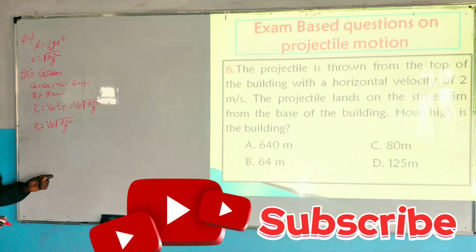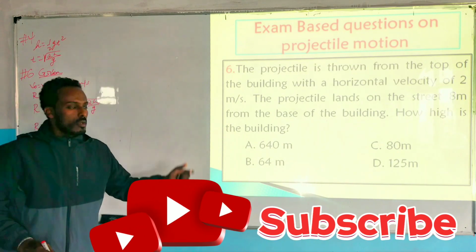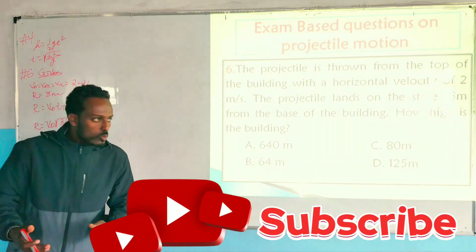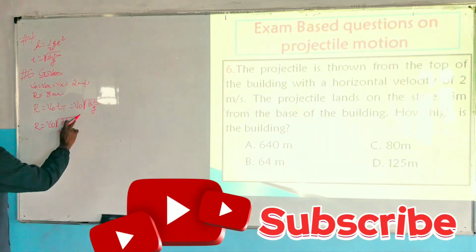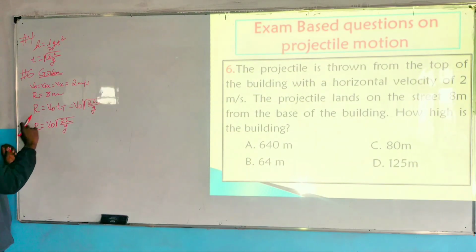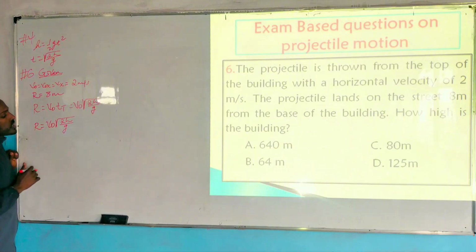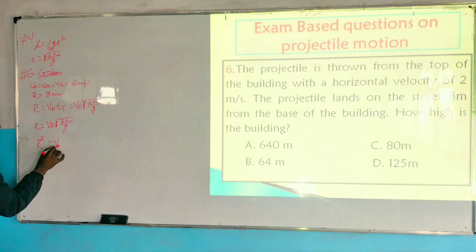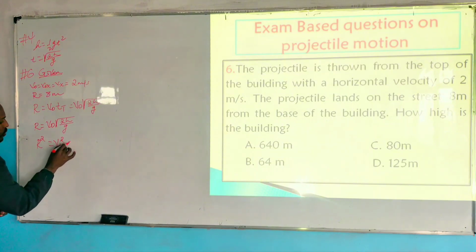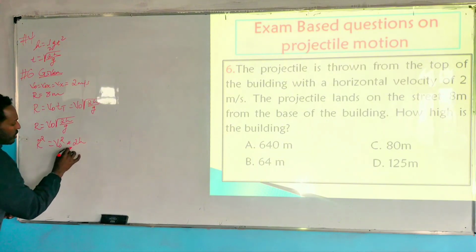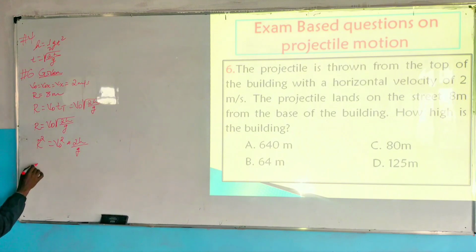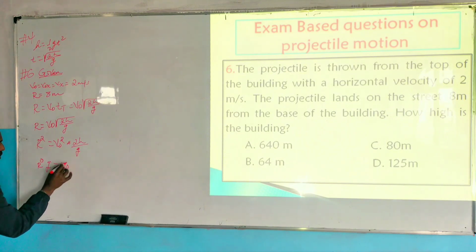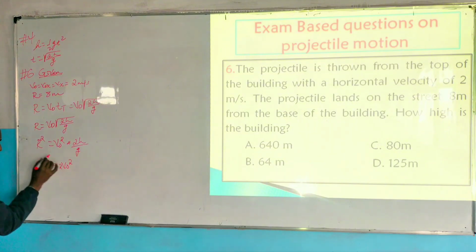So the required is how high is the building? The building height ምን ያህል ነው? So the required is h. ስለዚህ h ለማግኘት we have to square what? Both sides square ማድረግ እንችላለን. Then r square is equals to v naught the whole square times what? 2 times of h over g. So r square g is equals to v naught square times 2h አይደል?